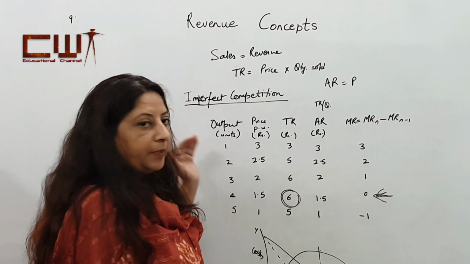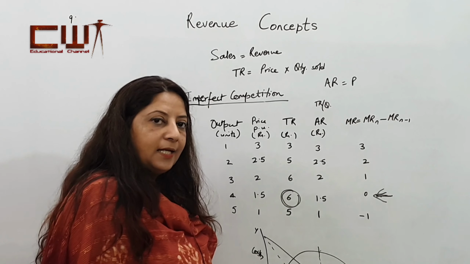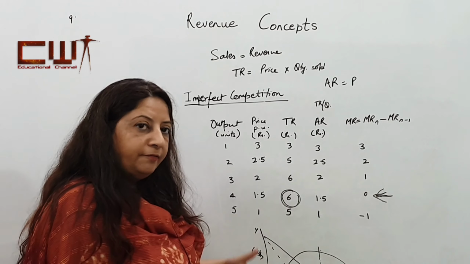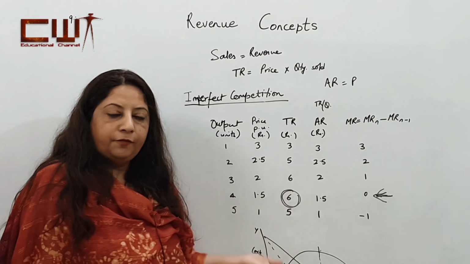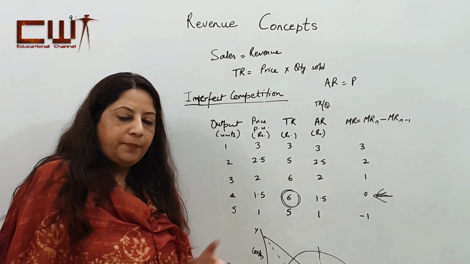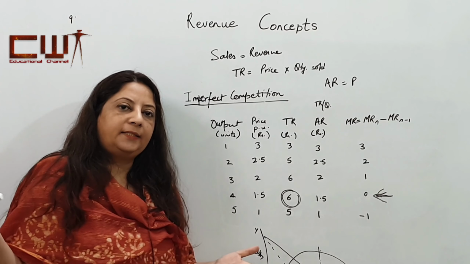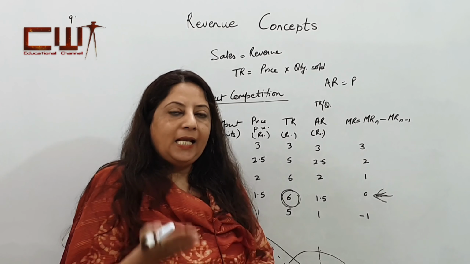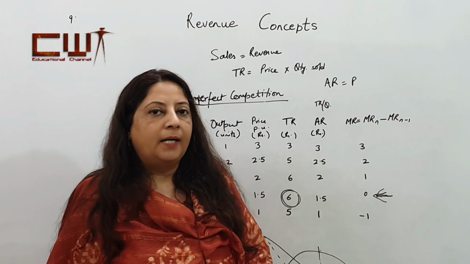The only difference between monopoly and monopolistic competition is that in case of monopoly, it will be a less elastic curve, and in case of monopolistic, it will be a flatter curve. The AR curve in these market forms also represents our demand curve. In case of perfect competition, our AR curve was a straight line parallel to the x-axis. So that showed the perfectly elastic demand curve. So the AR curve is nothing but your demand curve.